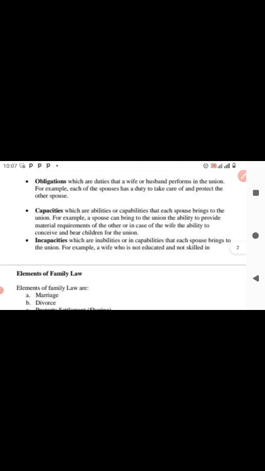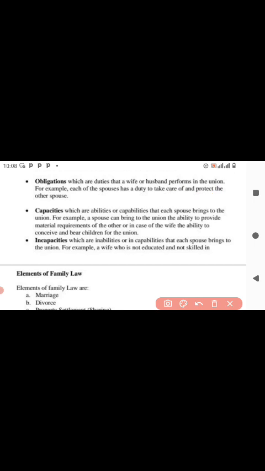Then the other thing that a marriage should be based on is obligations. Obligations are duties or the things that a wife or husband performs in the union. When you get married, you know that you've got some duties. For example, each spouse has a duty to take care of and protect the other spouse.